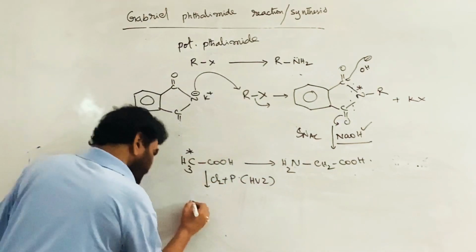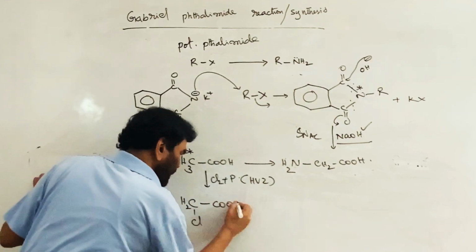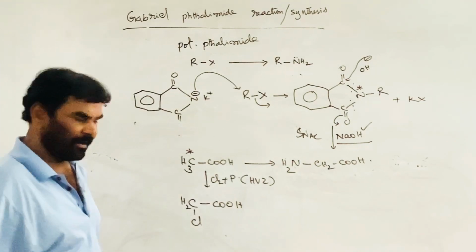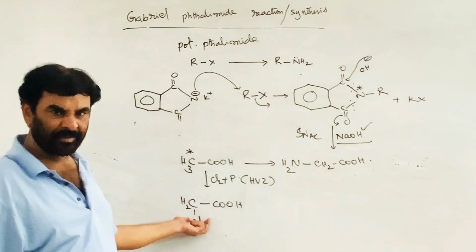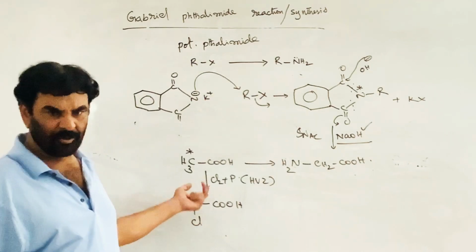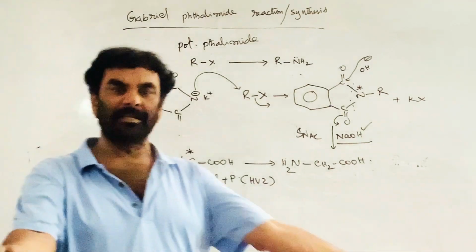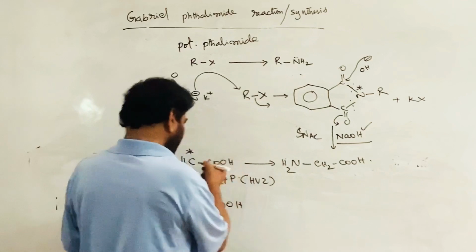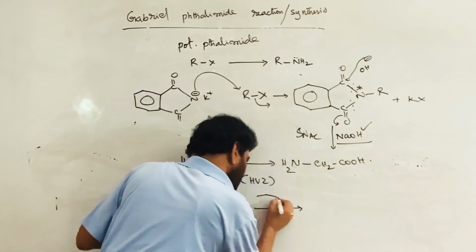So now alpha halogenation takes place. The name is big but very simple, Hell-Volhard-Zelinsky, introducing the alpha halogen. Through this you can now introduce, if you use ammonia, in some of the molecules NH2 is introduced, in some of the molecules it becomes the secondary amine, again the resultant primary amine reacting with another molecule of this. Now treat with potassium phthalimide.